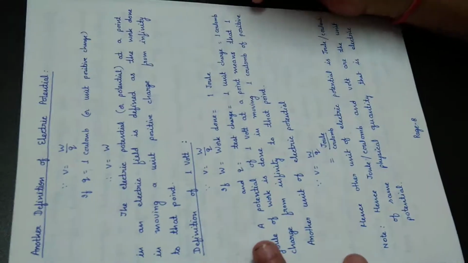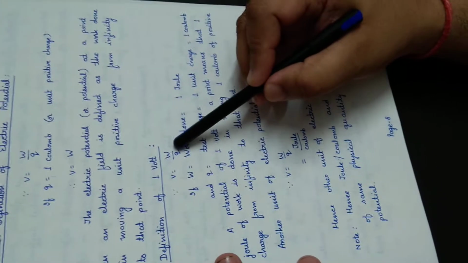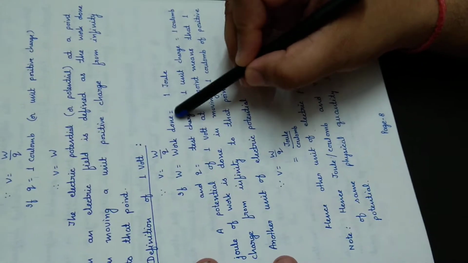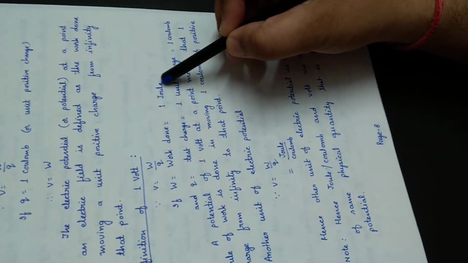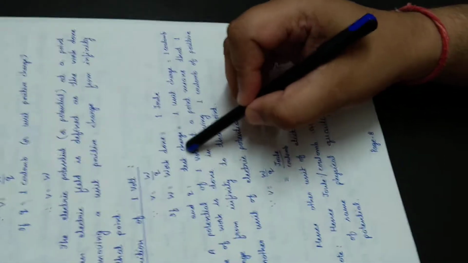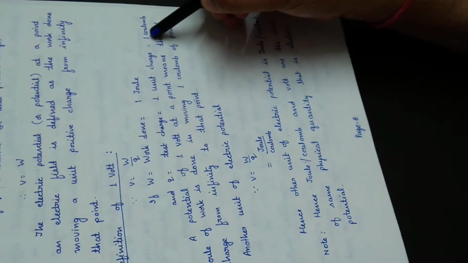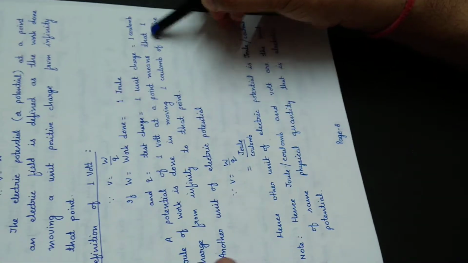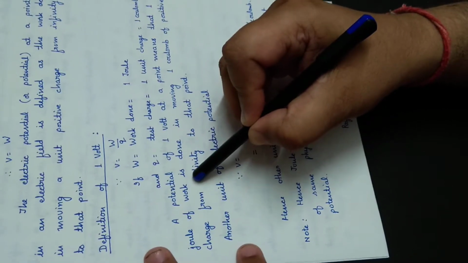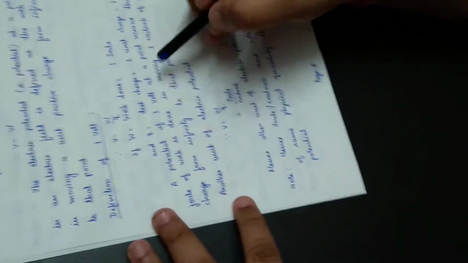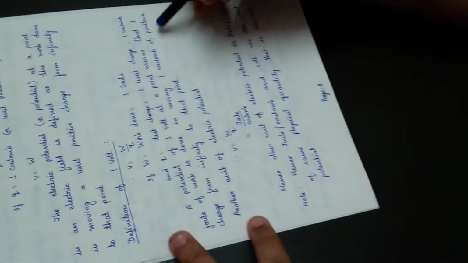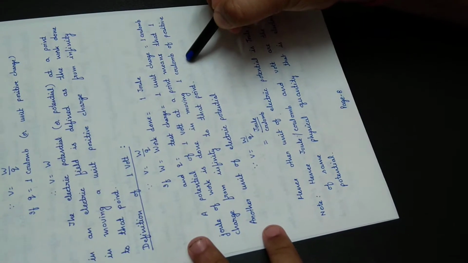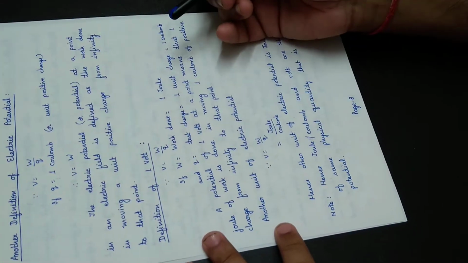Definition of 1 volt. Since V is equal to W by Q, if W is equal to work done, that is, let it be 1 joule, and Q is equal to test charge, that is 1 coulomb. A potential of 1 volt at a point means that 1 joule of work is done in moving 1 coulomb of positive charge from infinity to that point. That is called 1 volt.